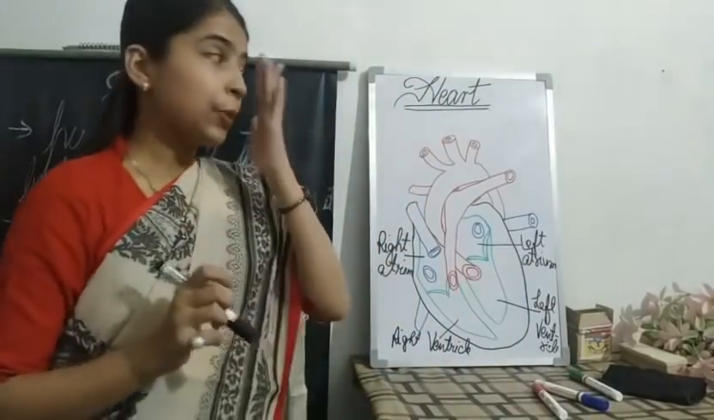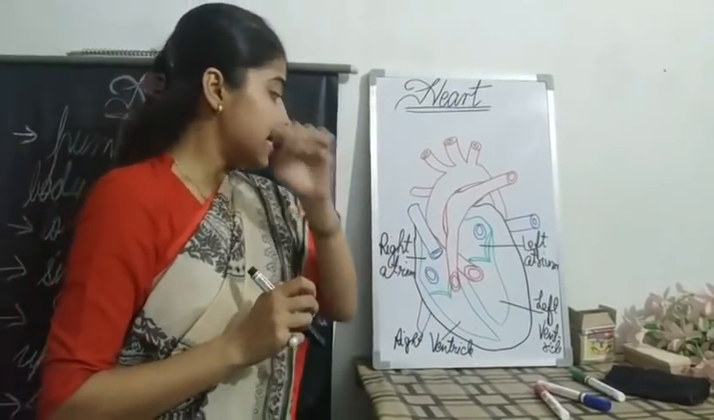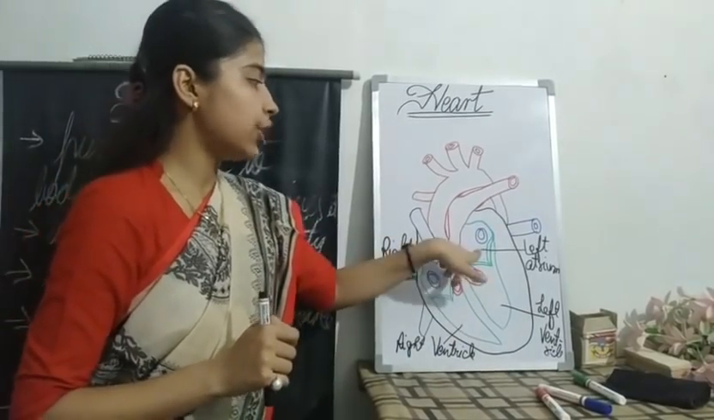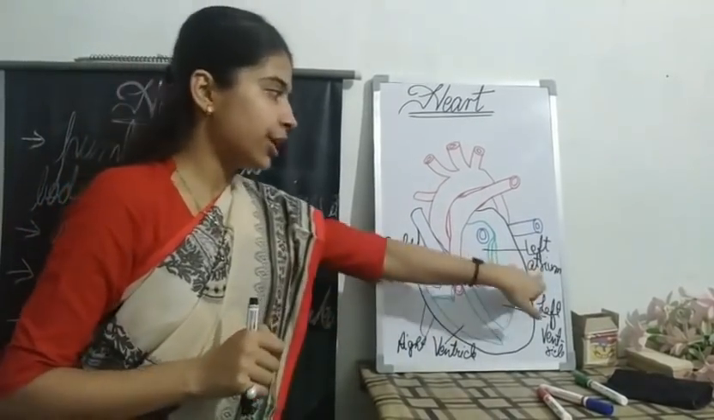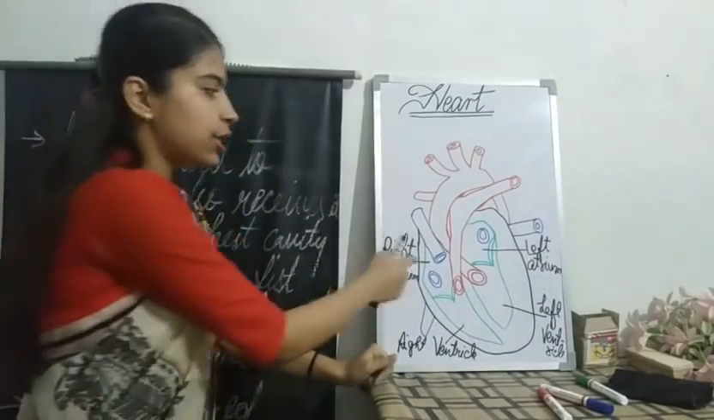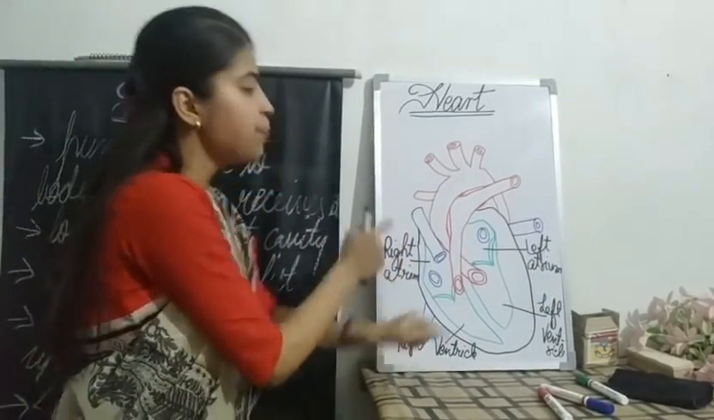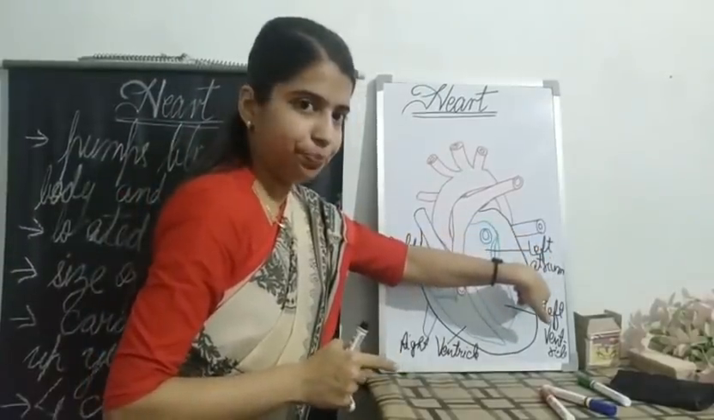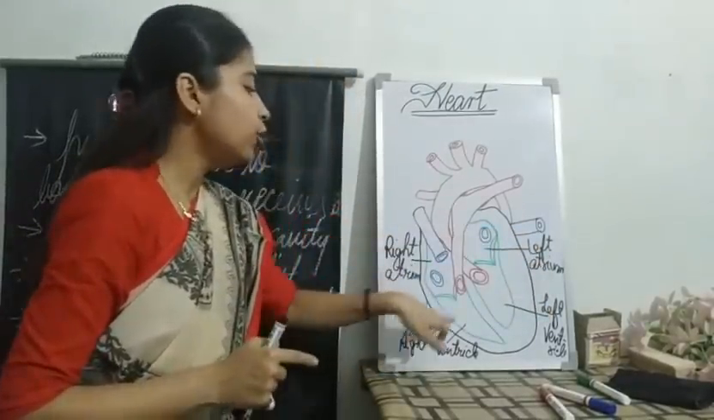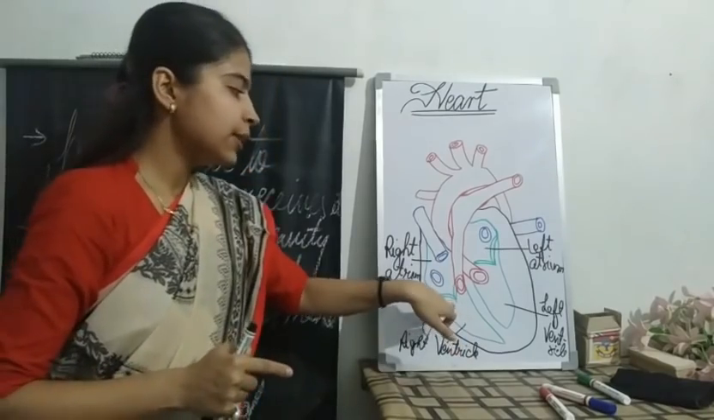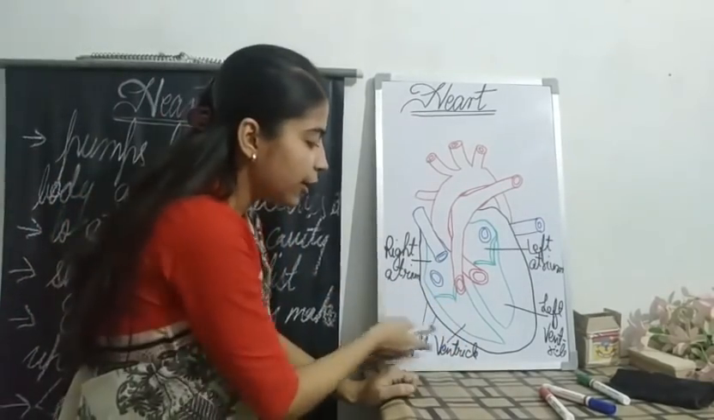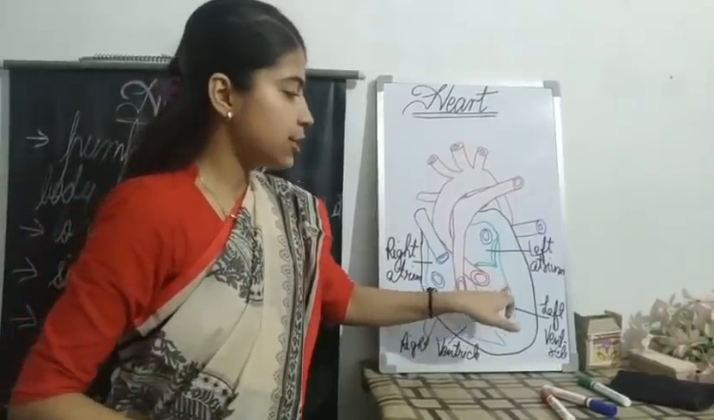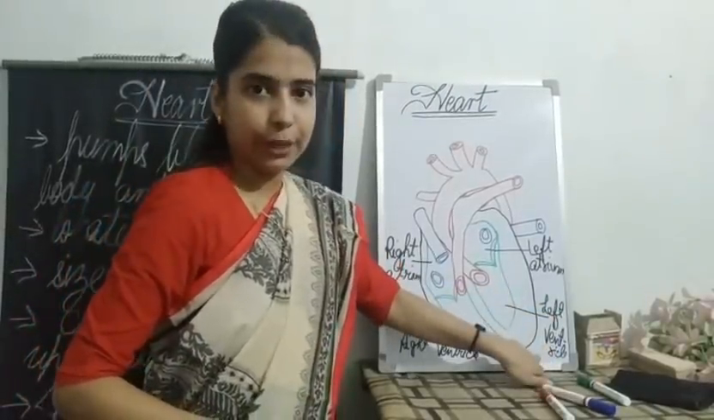Clear, students? Okay, so let us watch it once again. Your heart is four-chambered and the upper two chambers are called the atria. This is your right side, so this is called the right atrium. This is the left side of the heart, so it is your left atrium. Now the lower portion: this is your right ventricle, and this is your left side, so this is your left ventricle.